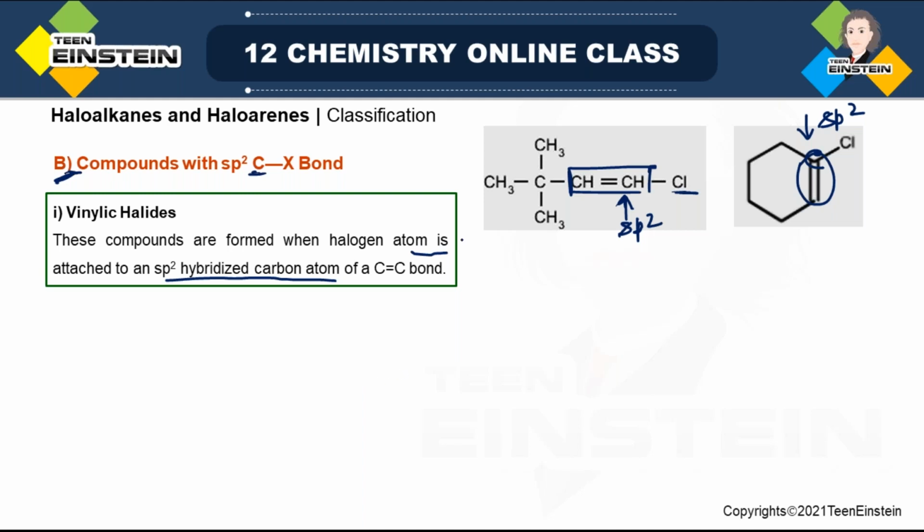Try to understand the difference with allylic. In allylic there is a C=C double bond, then CH2, then halogen. But now halogen is directly attached to this C=C double bond. So this is the difference.